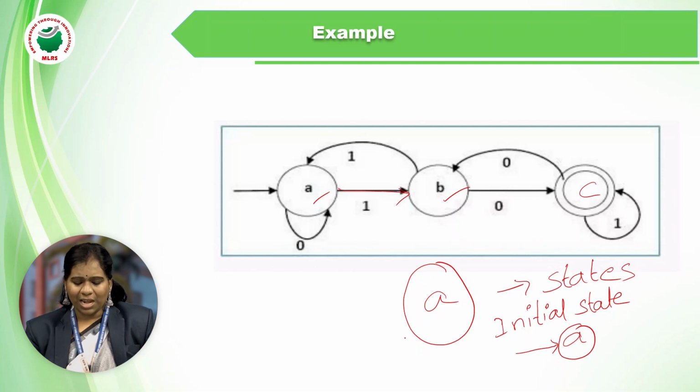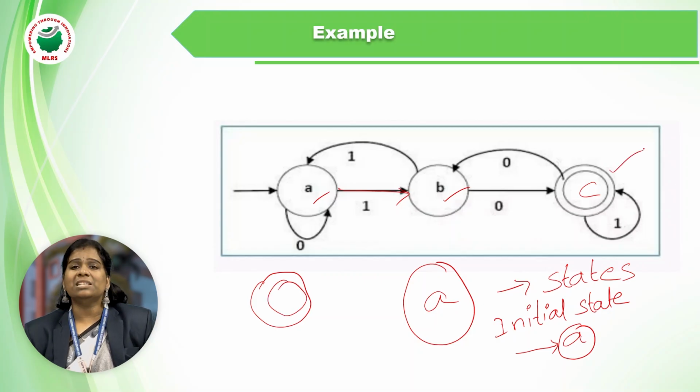Then the last one is double circle. So here we have the C in double circle. Means it is a final state. So here we have learned the 4 things for this example. What is state? The state should be enclosed with the circle. Second one, transition function. The data should be transmitted from one state to another state by using arrow mark.